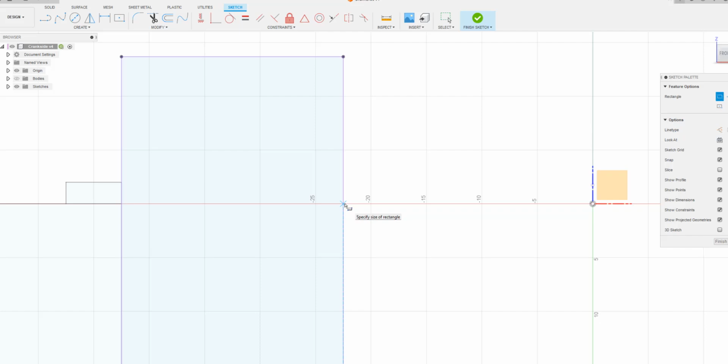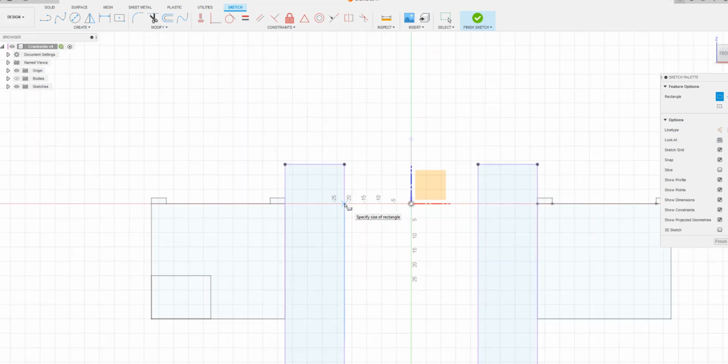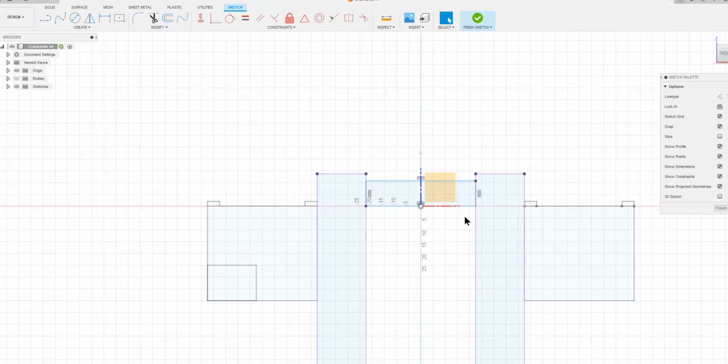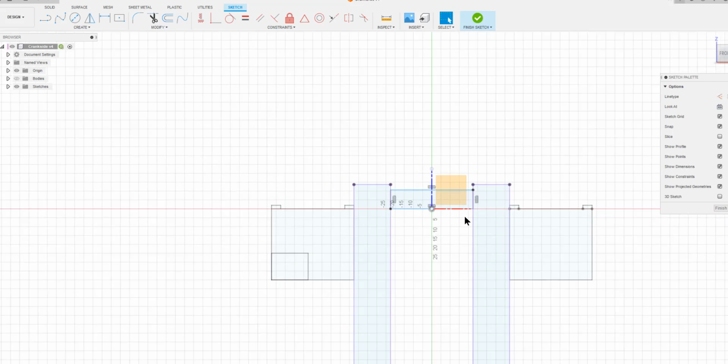This point. This point. If that is okay. Okay, so that is the rectangle there.